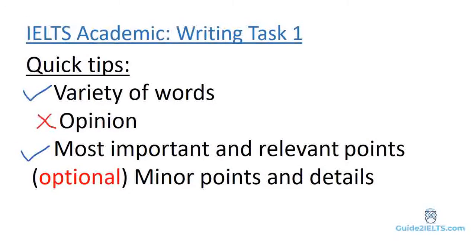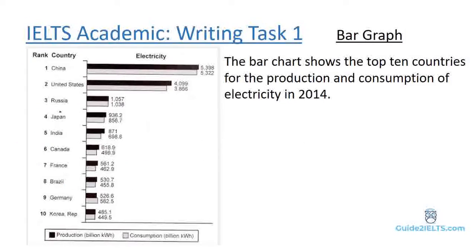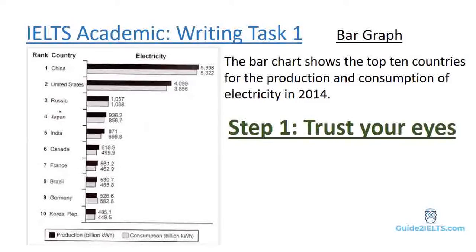Plan your writing. The first step is trust your eyes. Look at the diagram given, and before you go into the details of numbers and figures, observe what features stand out visually. In this bar graph, it is immediately obvious that China and United States lead by a huge margin.